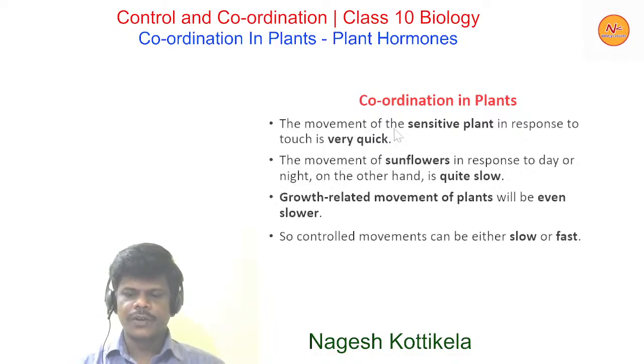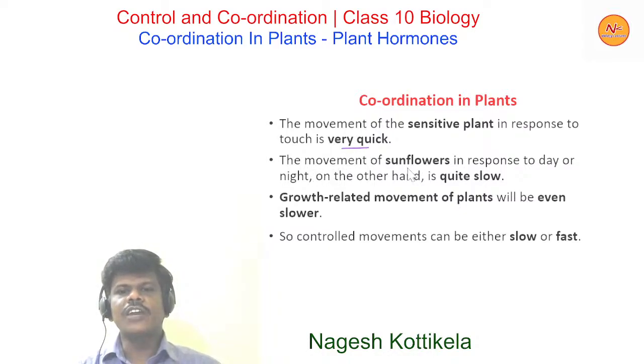Coordination in plants. The movement of the sensitive plant in response to touch is very quick. The movement of sunflowers in response to day or night, on the other hand, is quite slow.